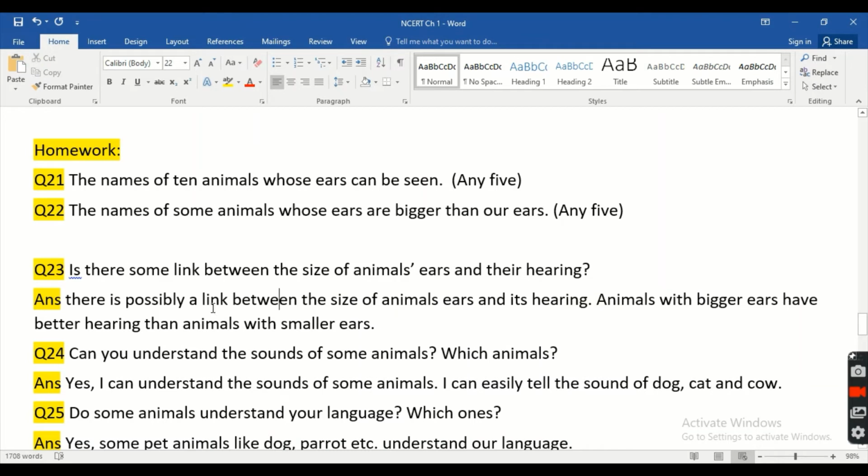Animals with bigger ears have better hearing than animals with smaller ears. If you write yes, then you have to write the reasons also for why you are saying yes. So I have written the reason here also.